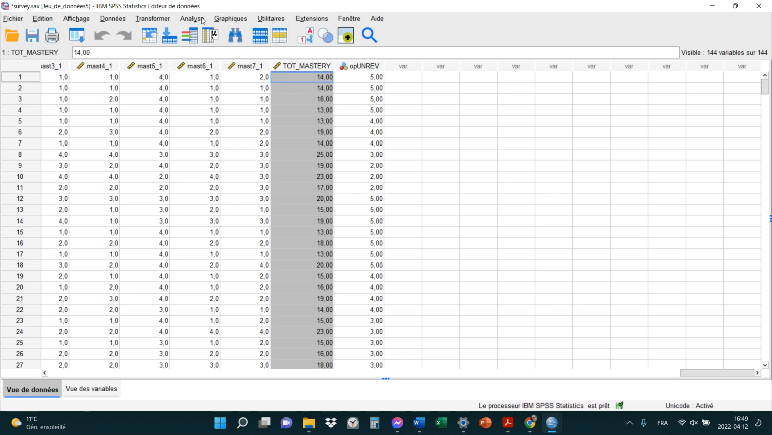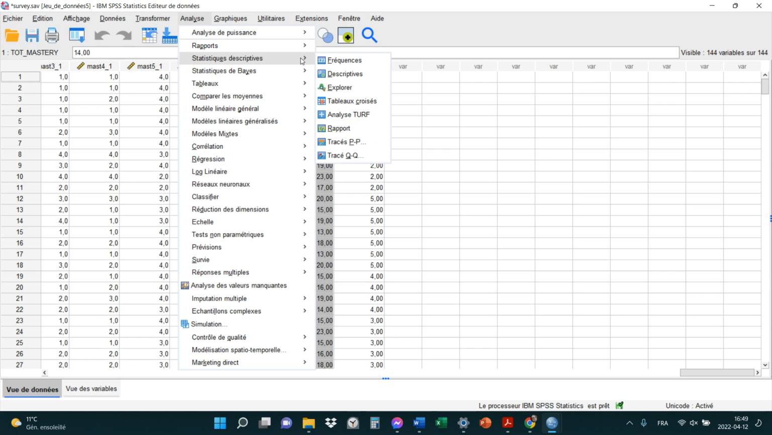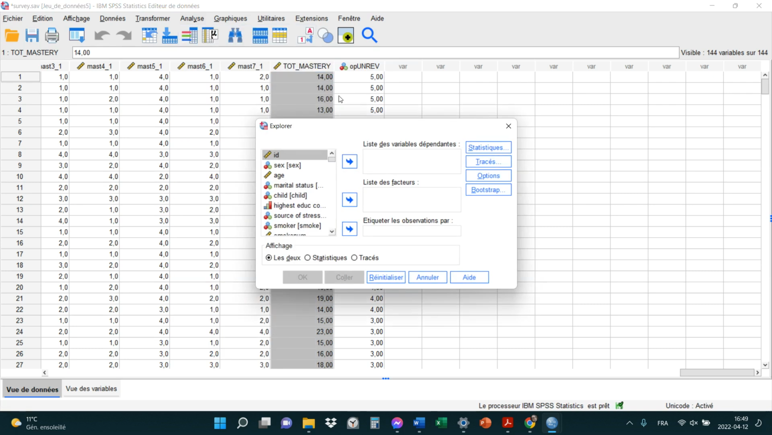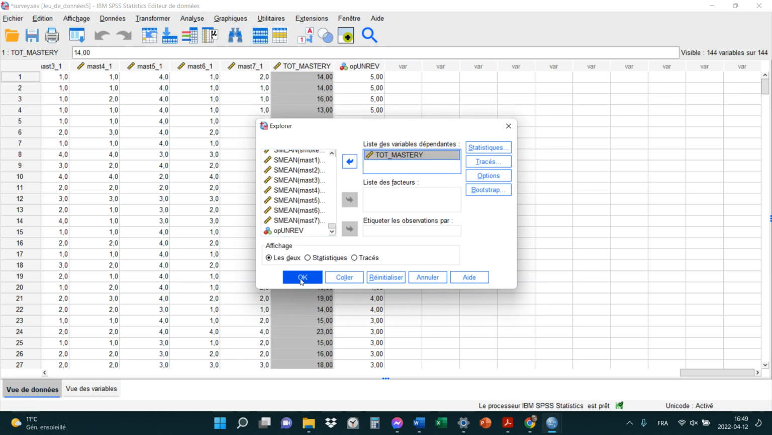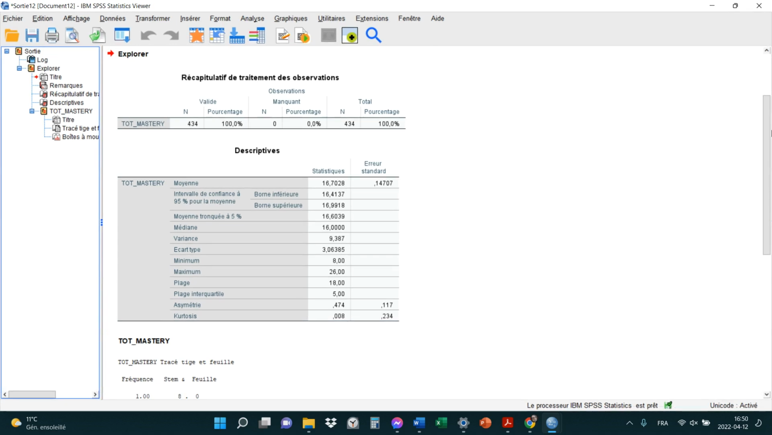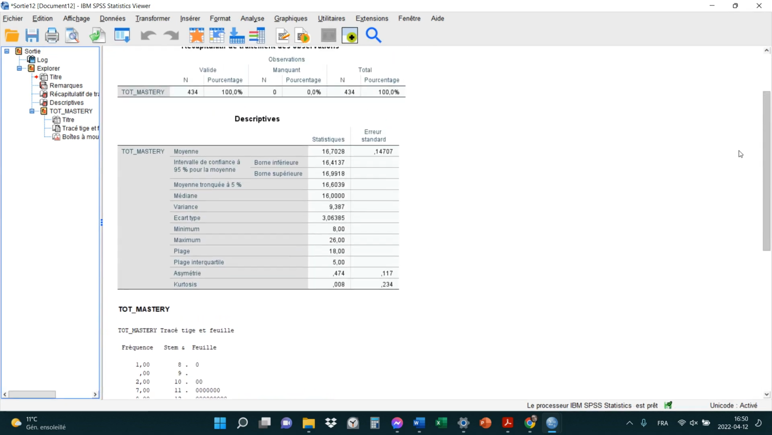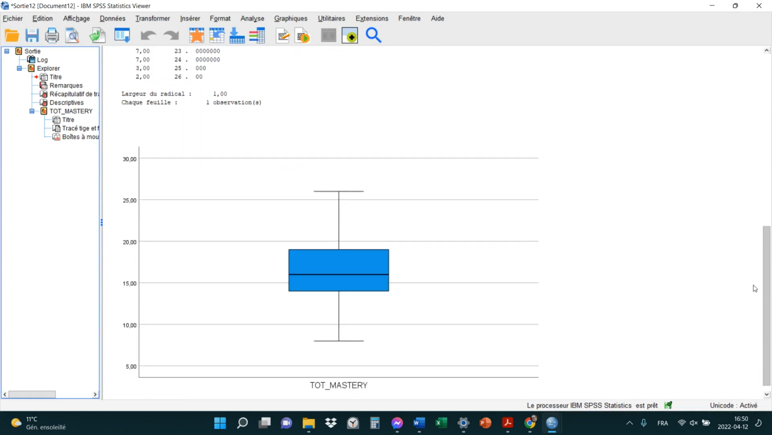The first way, vous cliqueriez sur Analyse, Descriptive Statistics, et vous feriez Explore. Et là, vous demanderiez la fameuse variable Total Mastery, et vous cliqueriez sur OK. Okay, and it's going to give you a couple of plots here, but the one that's really interesting is this one.